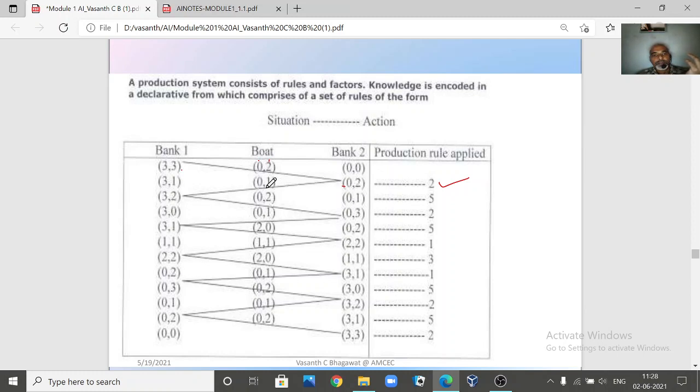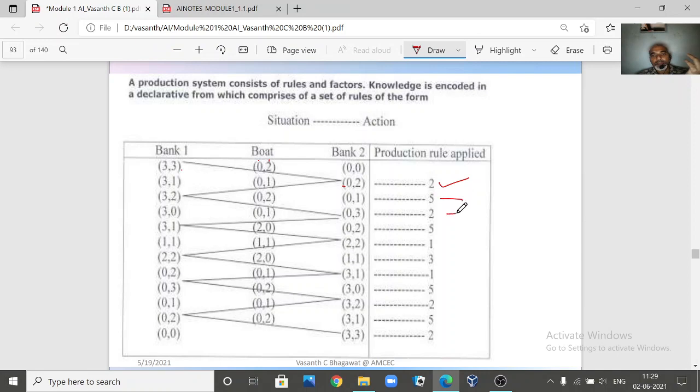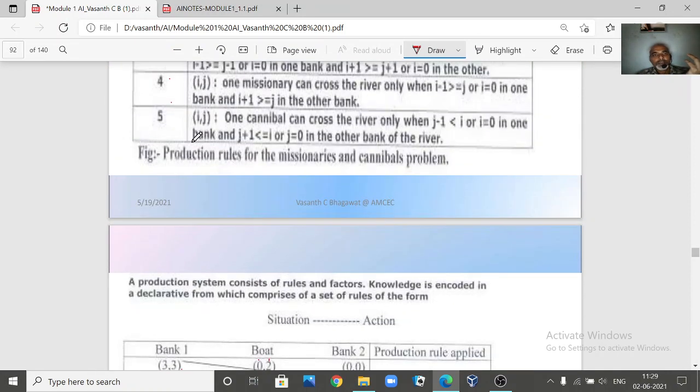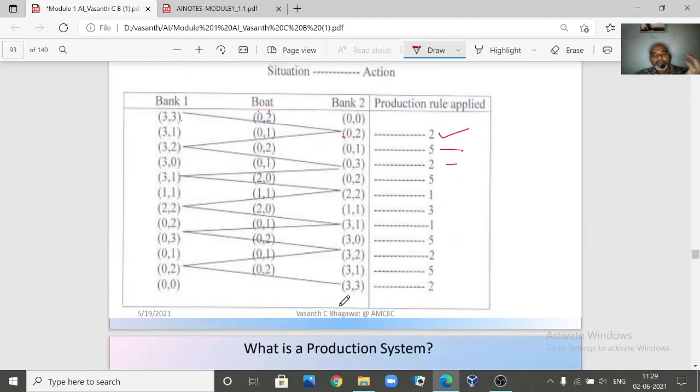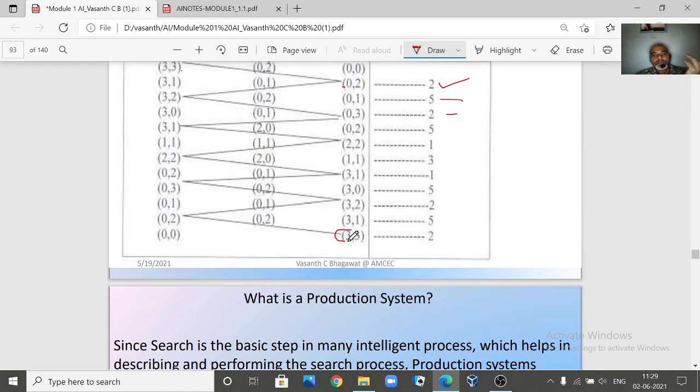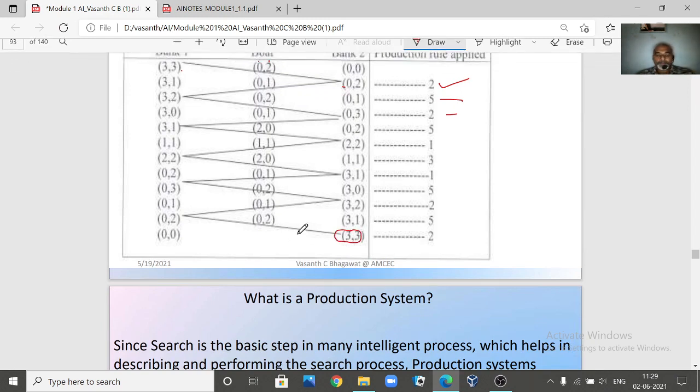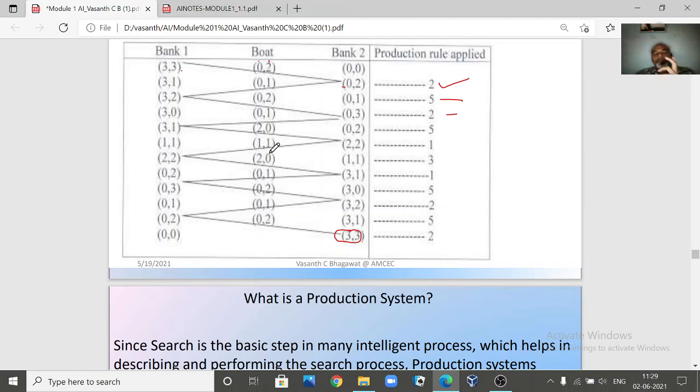Now again one will come back. When one comes back, the values are changing. So like this, each rule is being applied. From rule 1 to 5, one rule you are going to apply, and see that finally all the 6 people are on the other side of our river. Clear? Now this is called the missionary and cannibal problem.